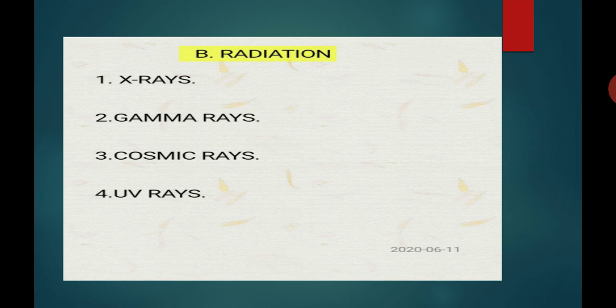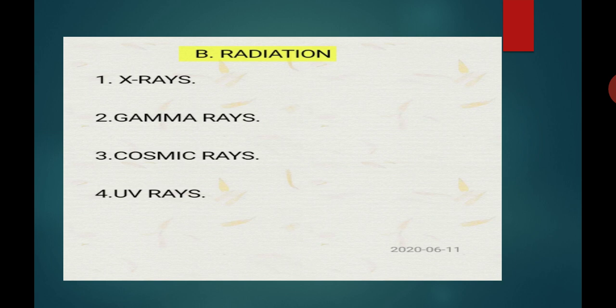So students, radiation is the second carcinogenic factor which causes cancer, and these radiations are X-rays, gamma rays, cosmic rays and UV rays or UV radiation.